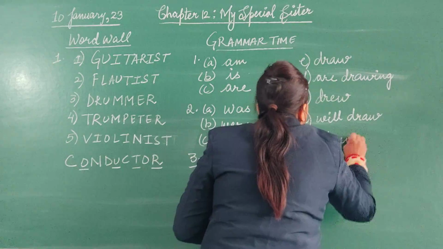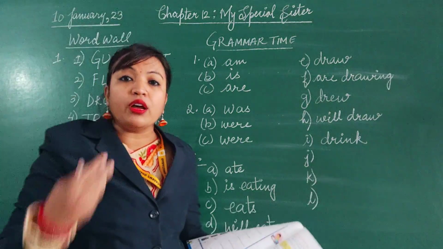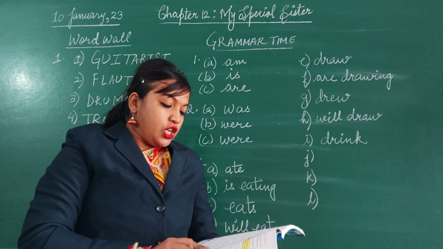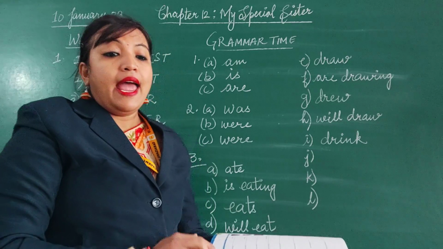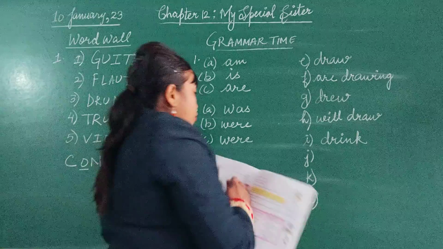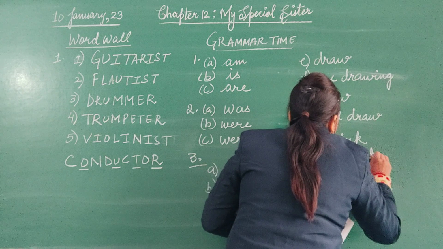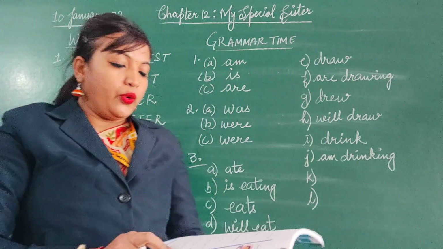I is a pronoun. It is a special pronoun which always takes a plural verb after it. So, I drink. J, I dash a glass of milk. It tastes good. I am drinking a glass of milk and it tastes good.